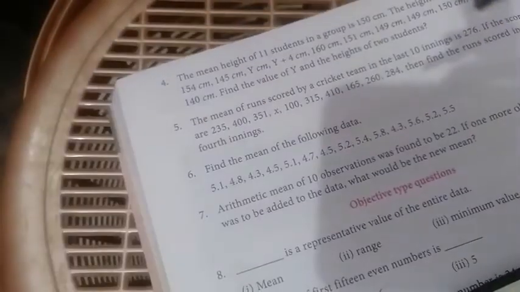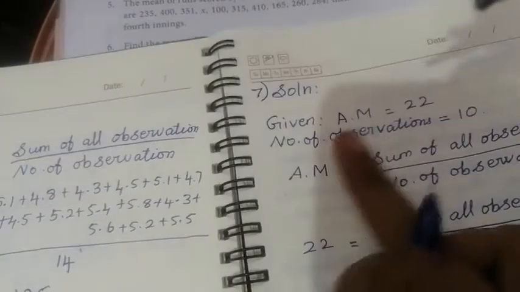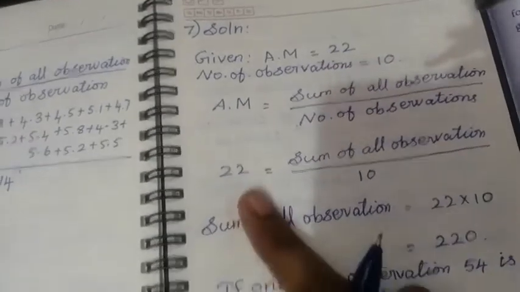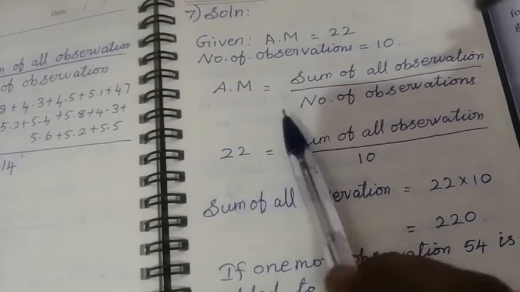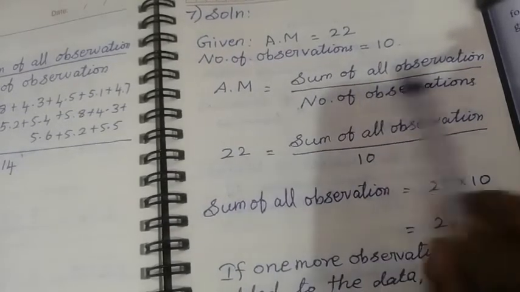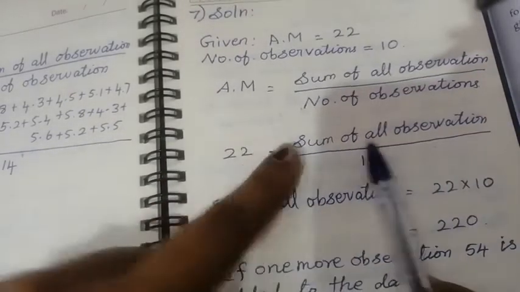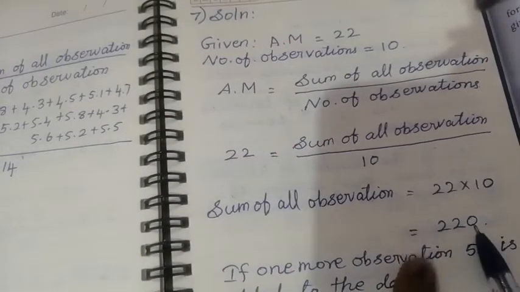Here, this is a little different question. Arithmetic mean of 10 observations was found to be 22. If one more observation 44 was to be added to the data, what would be the new mean? First you write the given: arithmetic mean is 22, number of observations is 10. From this we can find the sum of all observations. We already found this in the filling the blanks. So sum of all observations is equal to 22, keep it in this side, divided by 10 goes, equal after, multiply by 10. So 22 into 10 is 220.